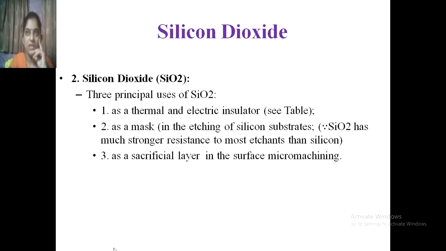So the sacrificial layer is nothing but the free or empty space area that we can call the sacrificial layer. Now SiO2 in various device structures: for example, you can take the FET as well as the MOSFET. In that we know there are three terminals, drain, gate and source, and over that there is a SiO2 layer. That SiO2 layer is nothing but the electrical insulation formed there.